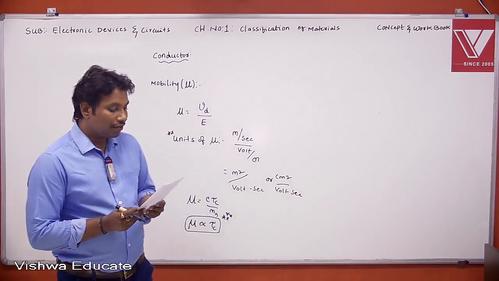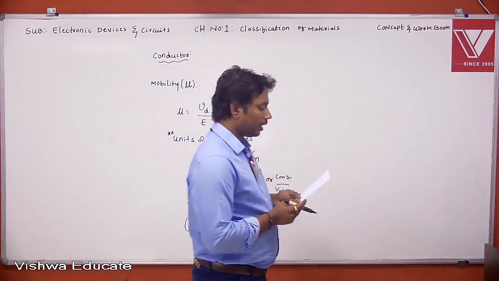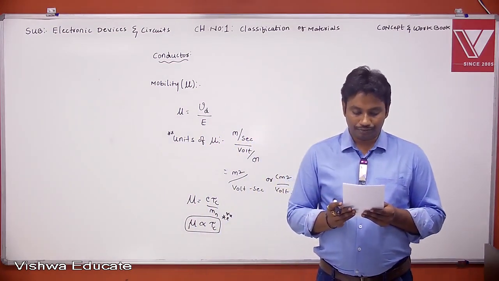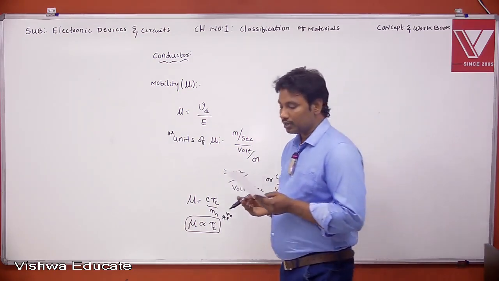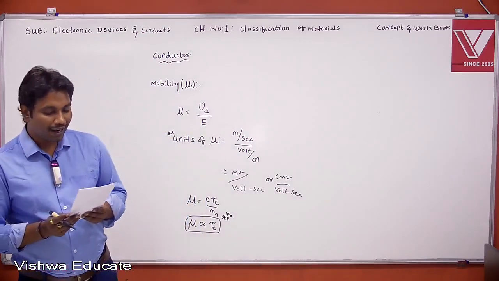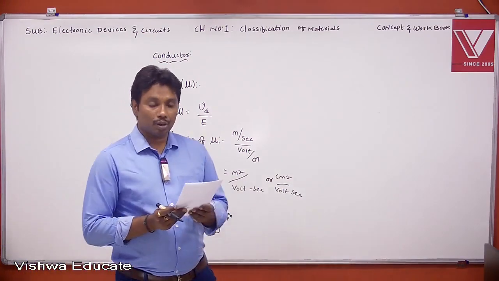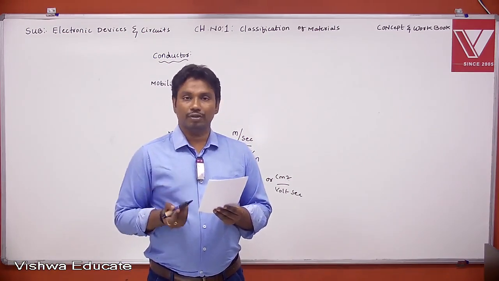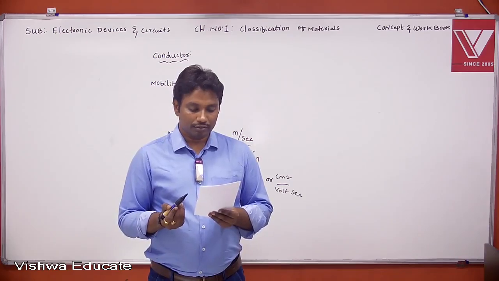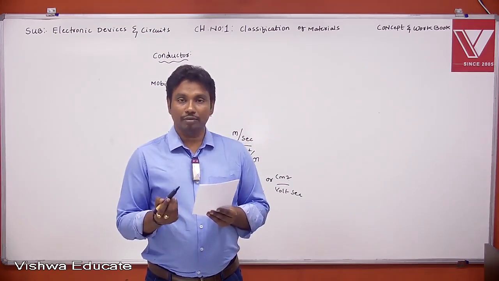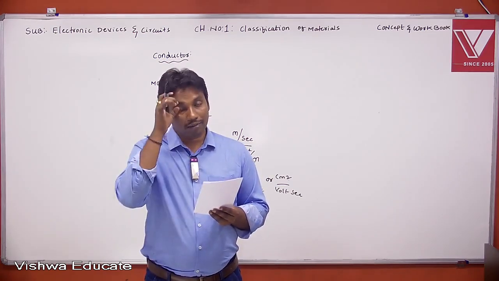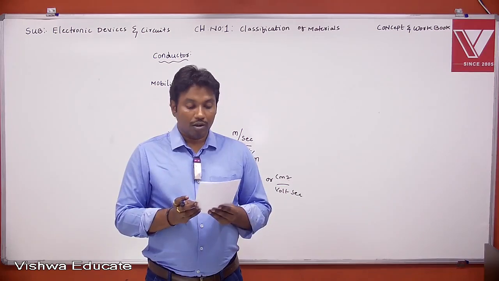An electric field of 10 volts per centimeter moves an electron a distance of 2 centimeter in 1 microsecond. Find the mobility of an electron.